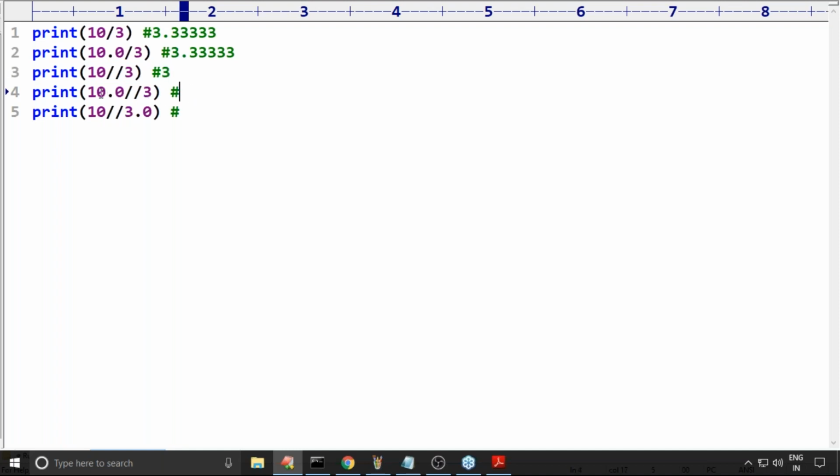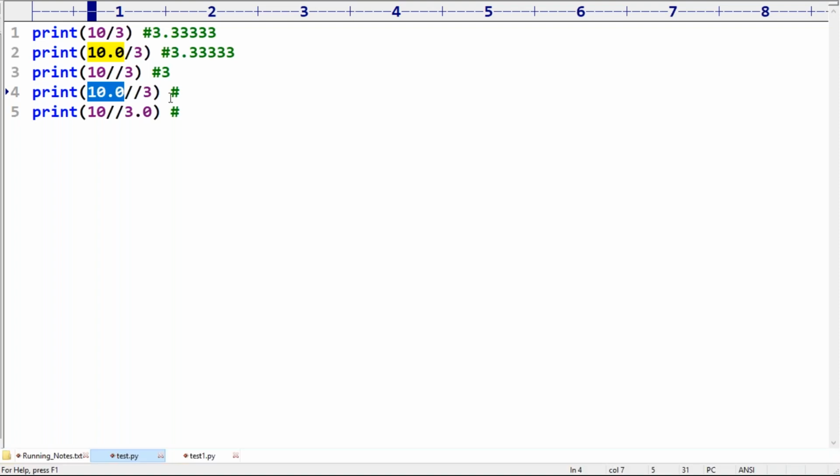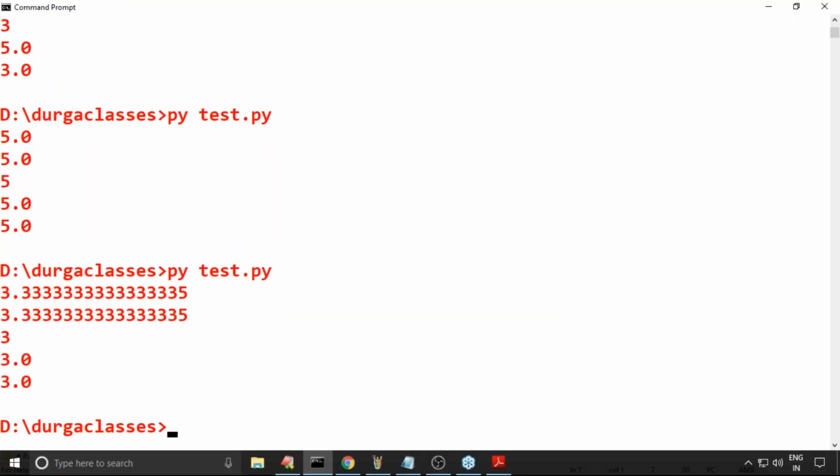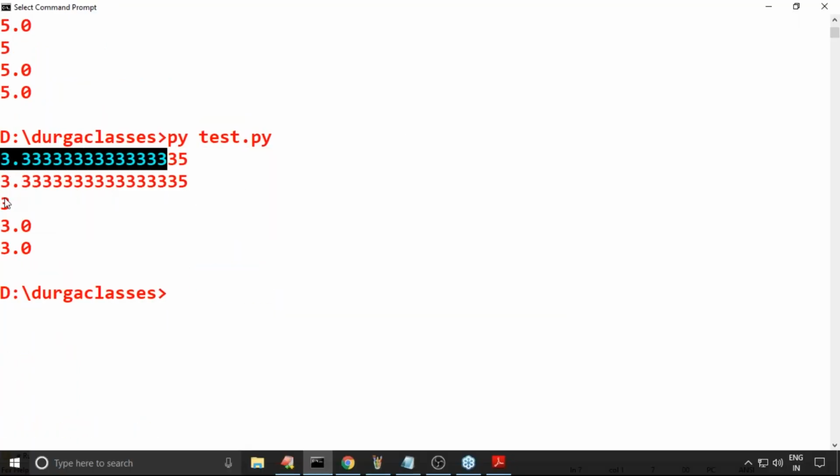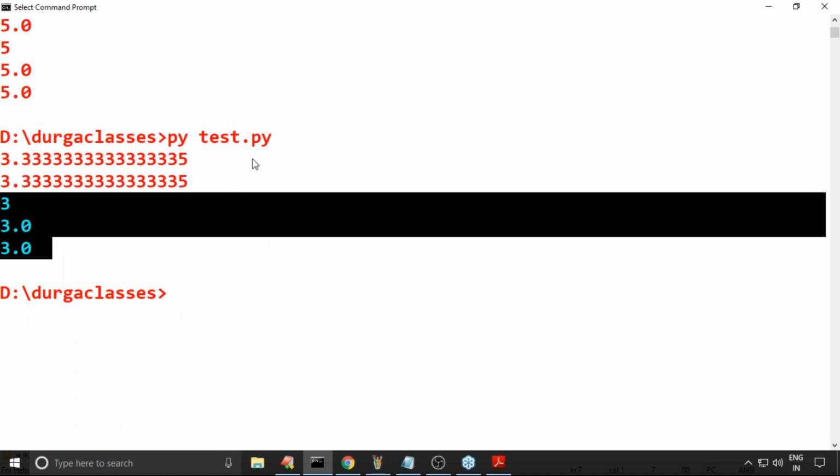Next, the last two things. Because at least one argument is a float, it is always going to provide a float value, but it's always going to provide the floor value. 3.3333: what is the floor float value? 3.0. Don't get confused, 3.0 we are going to get. Let me cross check: 3.333, 3.0, 3.0. Any doubt? Are you clear, right?